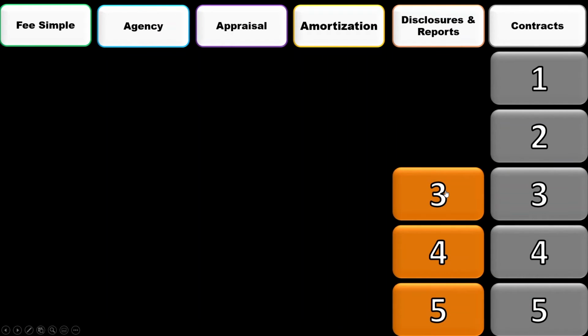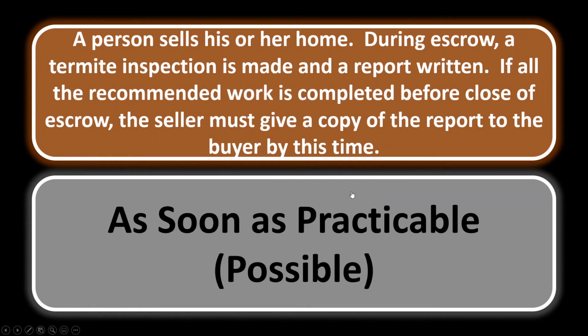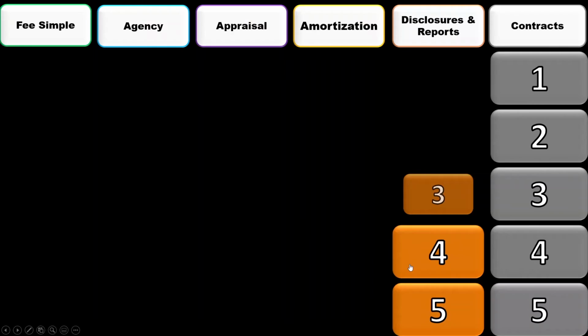And then disclosures and reports 3. A person sells his or her home. During escrow, a termite inspection is made and a report written. If all the recommended work is completed before close of escrow, the seller must give a copy of the report to the buyer by this time. Remember, these reports need to be provided as soon as practicable, or possible. So it needs to be provided as soon as possible.